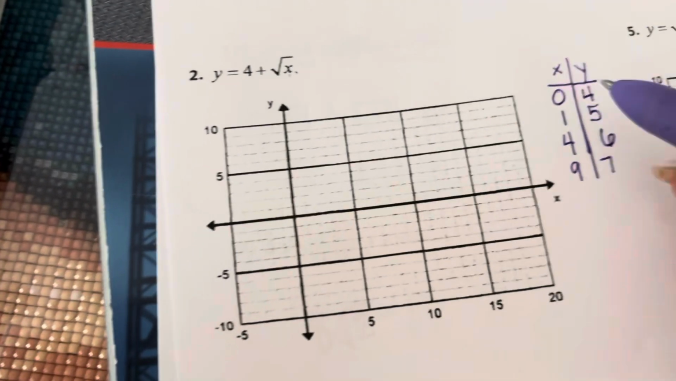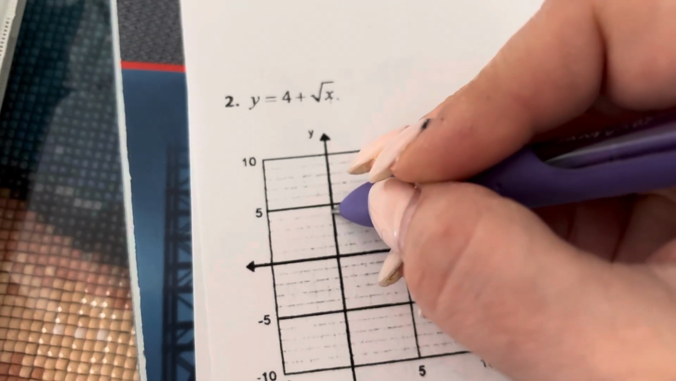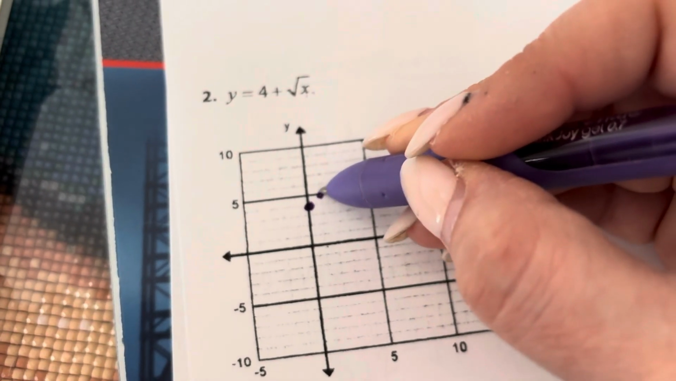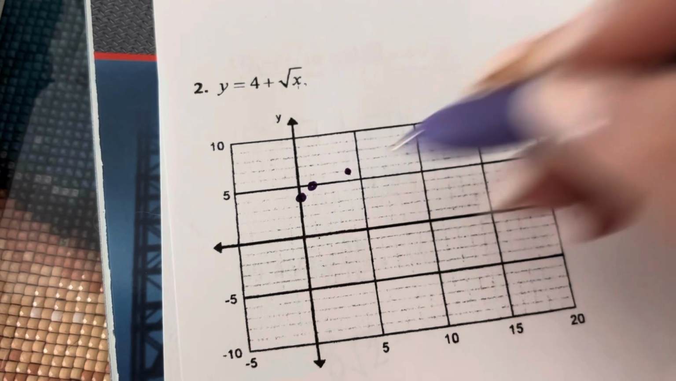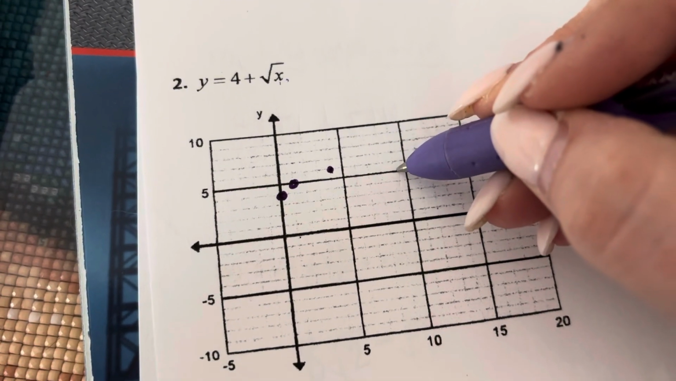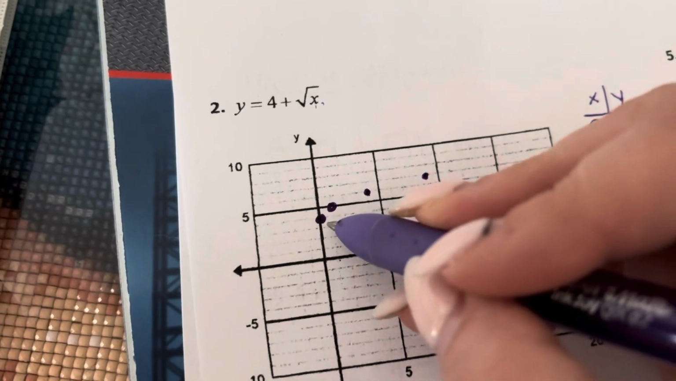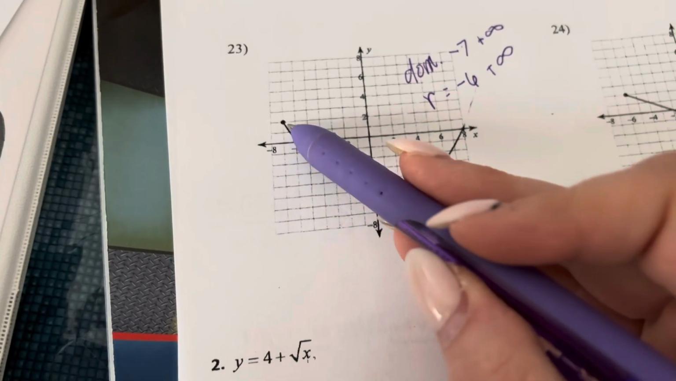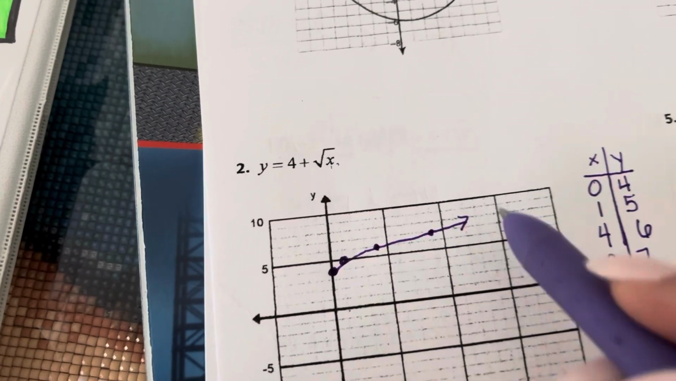I go to graph it. X is 0, y is +4. 1, 5. 4, 6. 9, 7. And then I do much like this graph where it has a start point, just a circle like this, and then it continues. That's how this graph is.